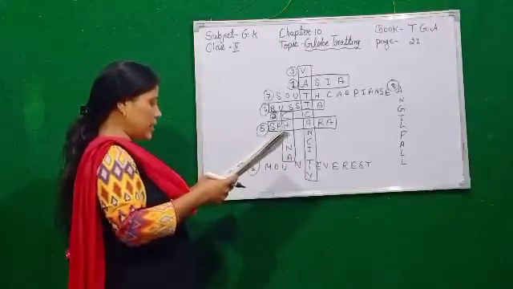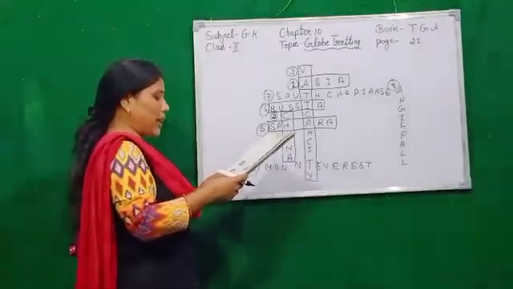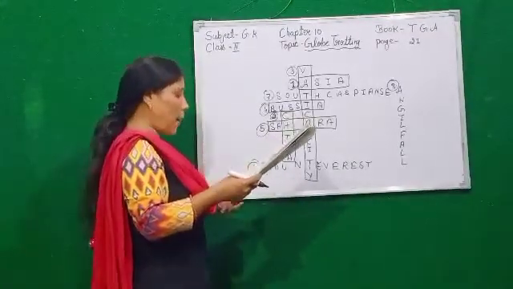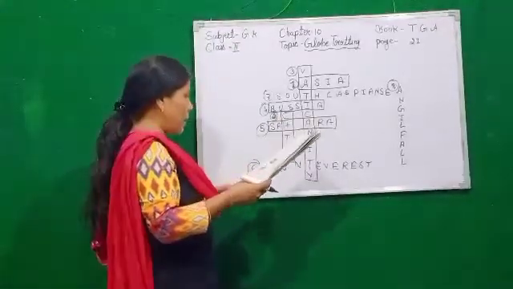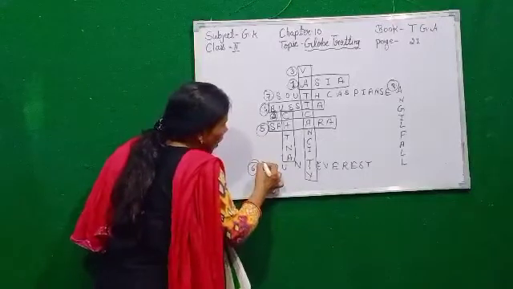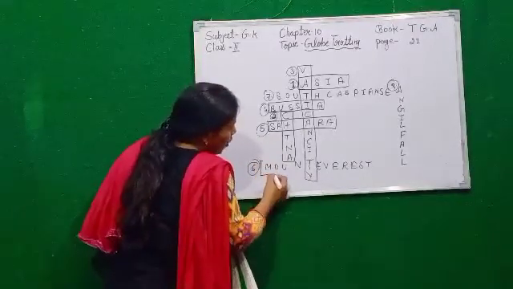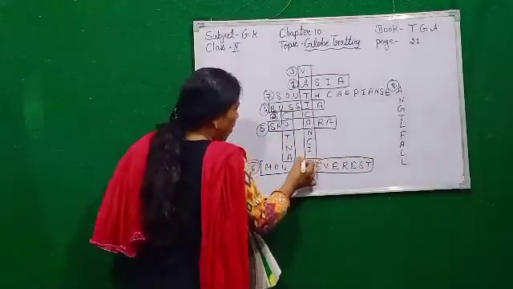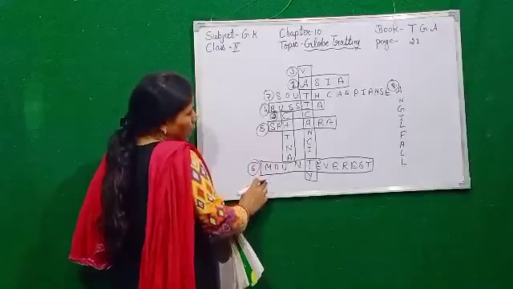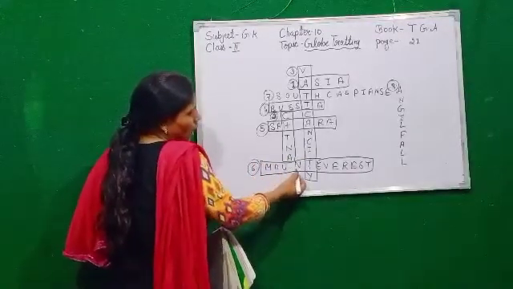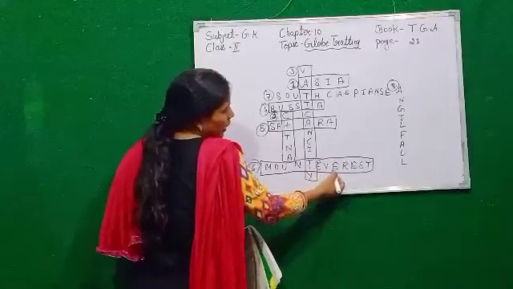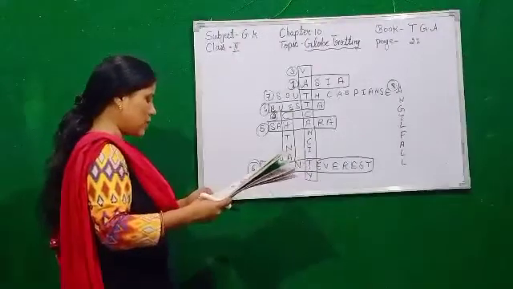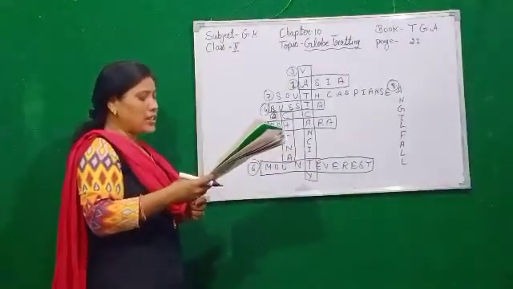Next, sixth is, it is the highest mountain peak in the world. It is located in Nepal. Where is it, children? In Nepal. Its name is Mount Everest. So number 6, we mark from here to here. And right here, Mount Everest. This is Mount Everest.